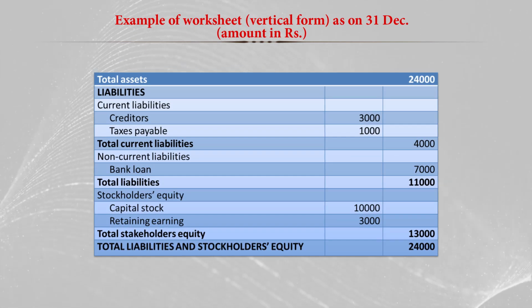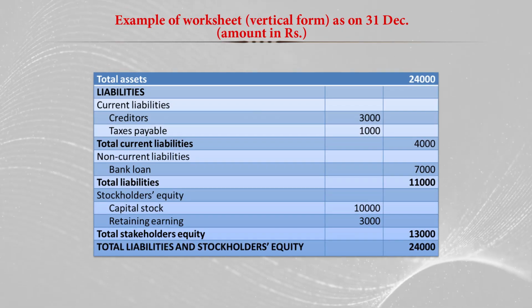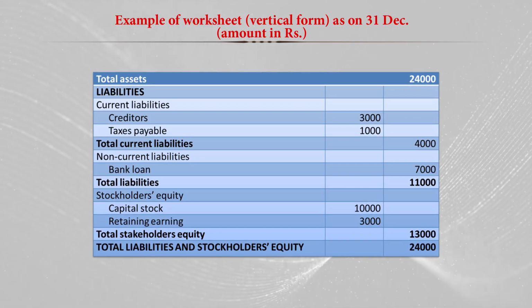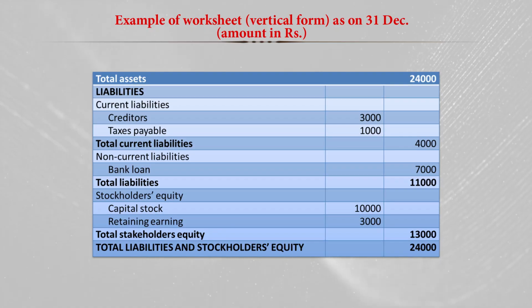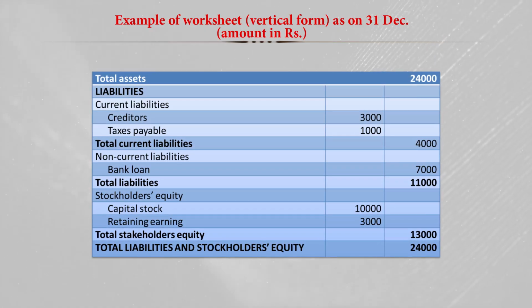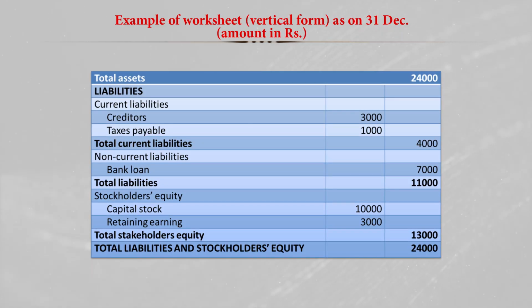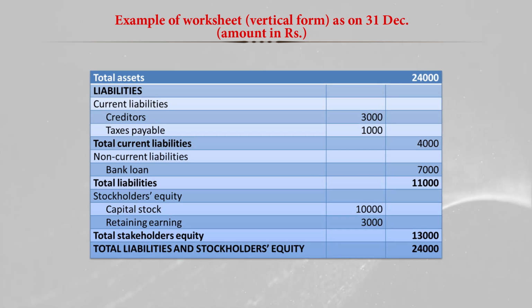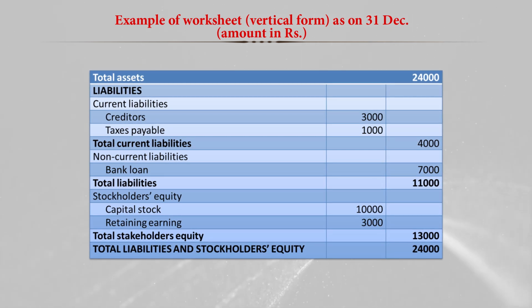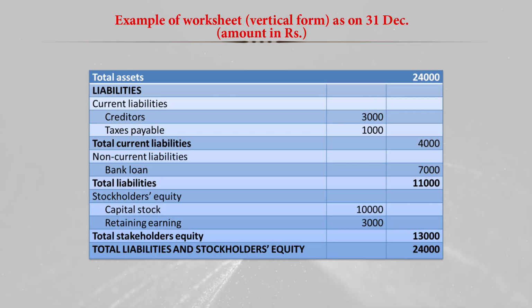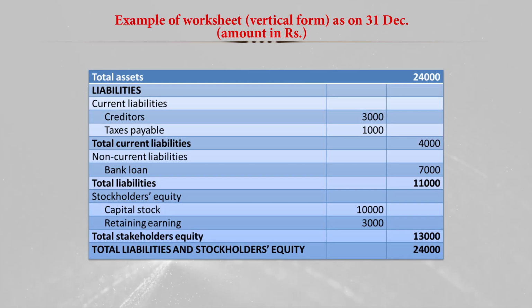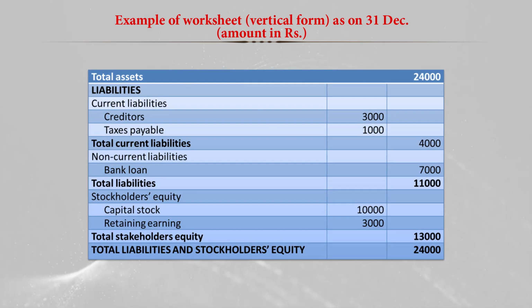Now at the bottom of the page we will prepare the liabilities. Here we have current liabilities: creditor of rupees 3,000, then tax payable within the accounting period, 1,000 rupees. So current liability is 4,000 rupees, and for non-current liabilities like bank loan we have 7,000 rupees. So total liabilities here is 7,000 plus 4,000, that is 11,000.